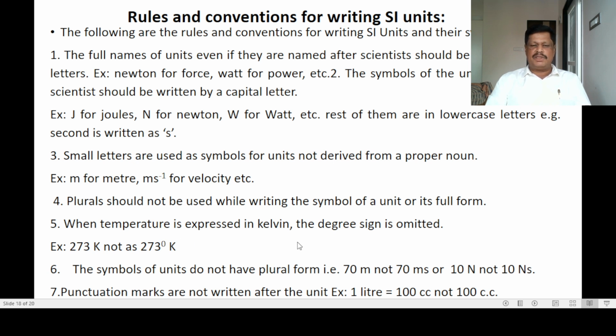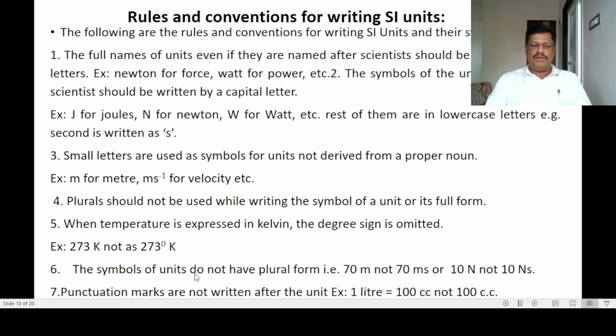When temperature is expressed in kelvin, the degree sign is omitted. If the temperature is measured in kelvin, that is the SI system, it should not be written as degree kelvin. It should be 273 kelvin, not 273 degree kelvin. This degree should not be used. But if it is measured in degree Celsius or degree centigrade, it should be written as 273 degree Celsius or centigrade. But for kelvin, it should be 273 kelvin, and the degree should be omitted.